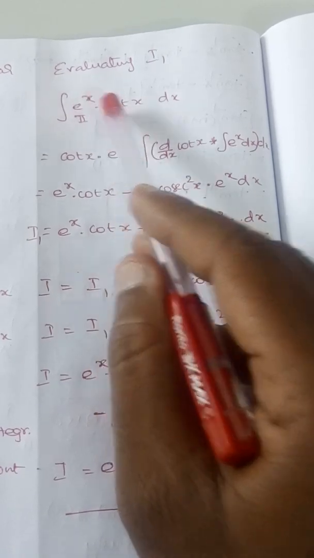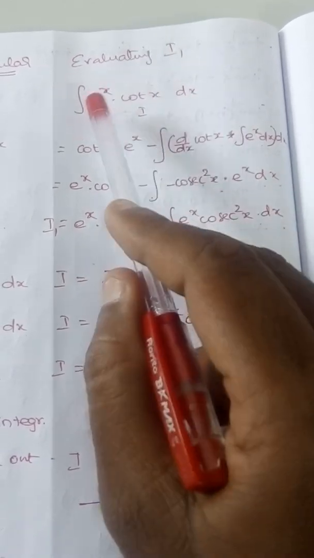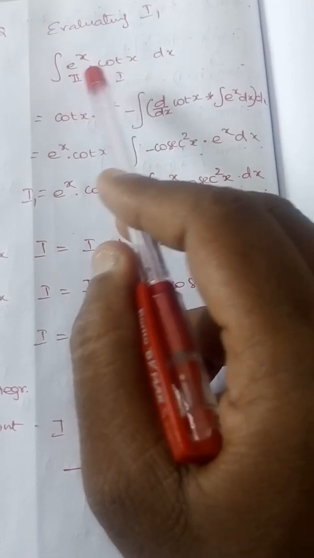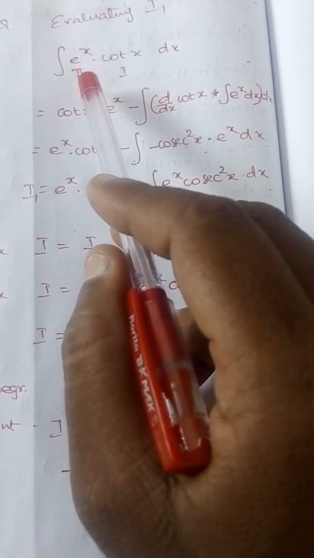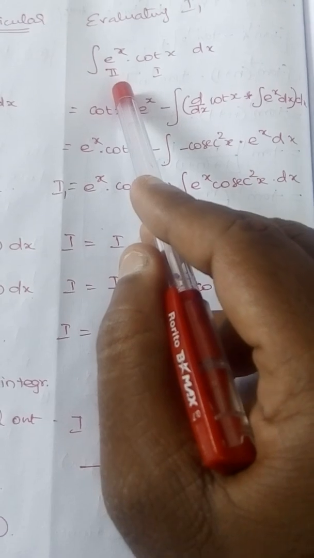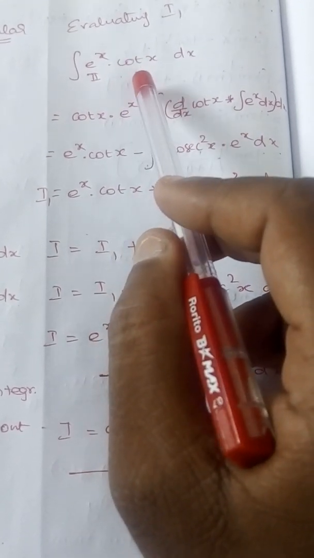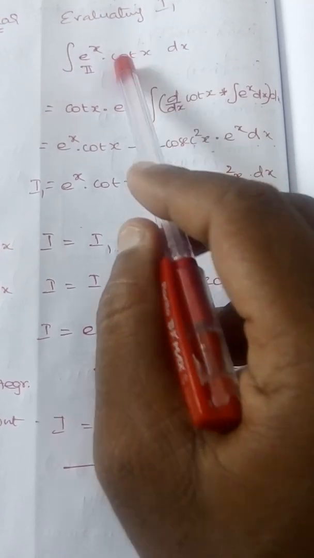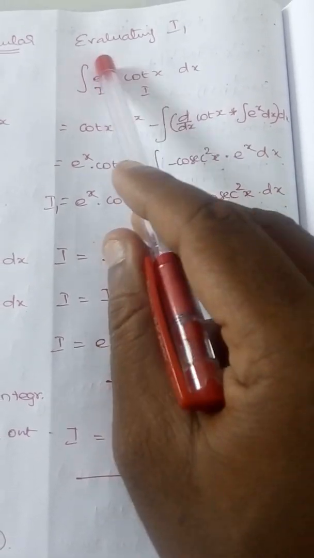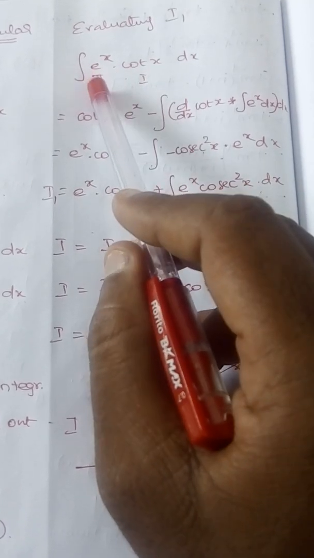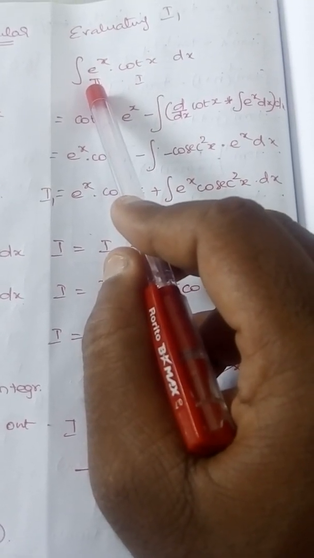Here, integration of e power x into cot x dx. It is in the product form, hence we can apply the by-parts theorem. As per the by-parts theorem, we need to choose the first function and second function. For that we will use the ILATE concept. As per the ILATE concept, trigonometric comes first and exponential comes next. Hence cot x should be considered as the first function, and e power x should be considered as the second function.